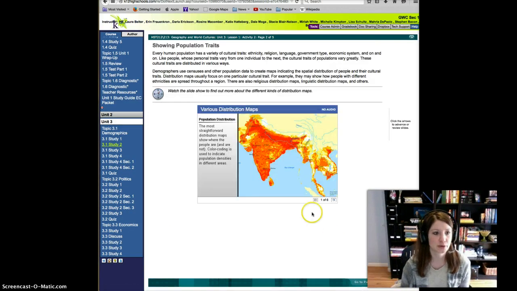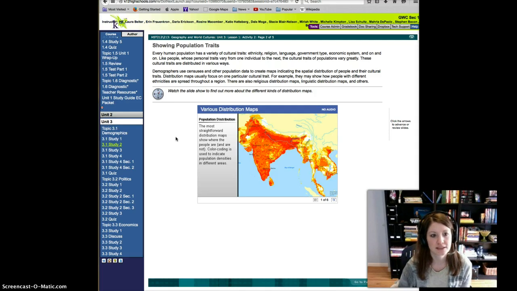Moving on to page 2, showing population traits. Every human population has a variety of cultural traits: ethnicity, religion, language, government type, economic system, and on and on. Like people whose personality traits vary from one individual to the next, the cultural traits of populations vary greatly. These cultural traits are distributed in various ways.